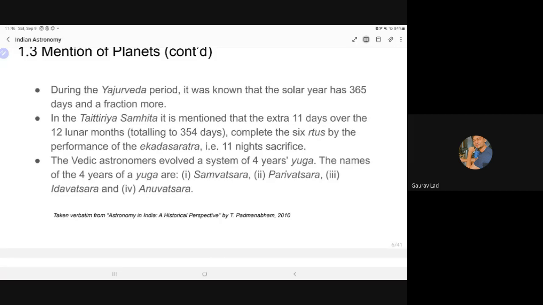So this is interesting. If your calendar is measuring 11 days lesser than the actual time period required for the earth to complete one revolution, it means your calendar is undercorrected, right? It is measuring fewer days than it should, 11 days lesser than the actual period.